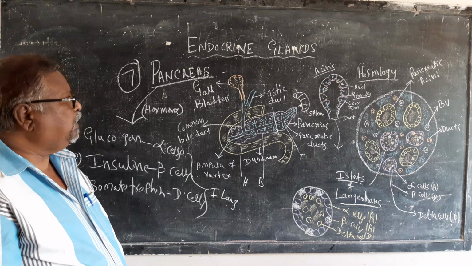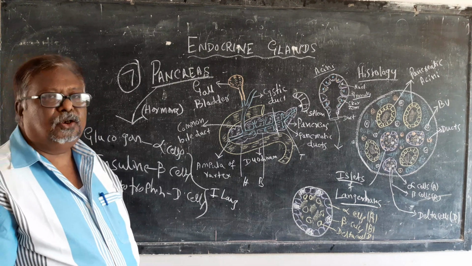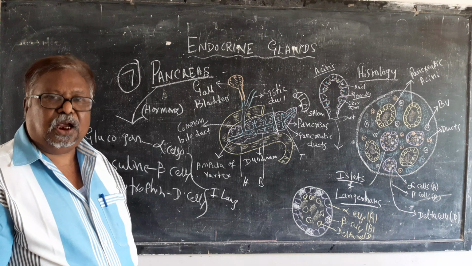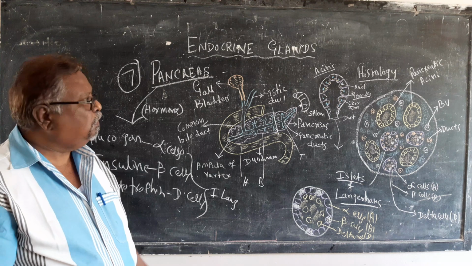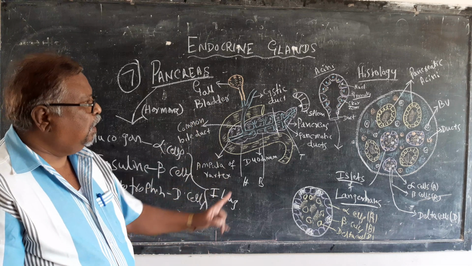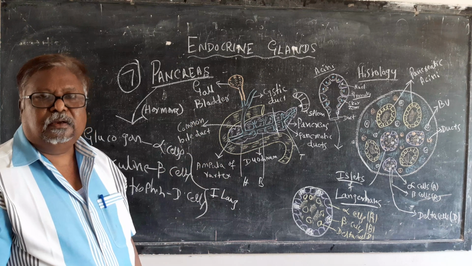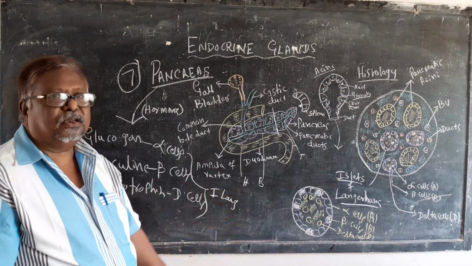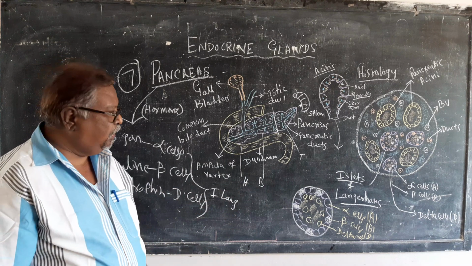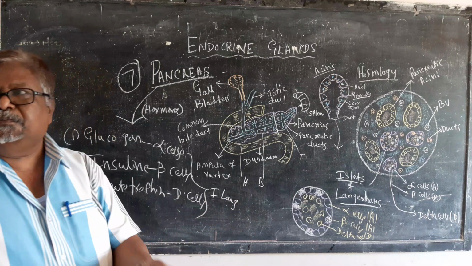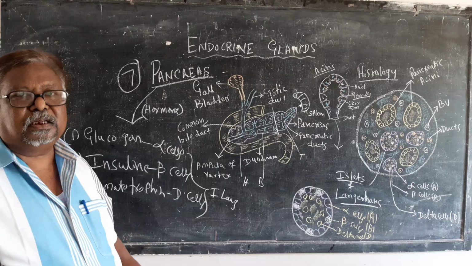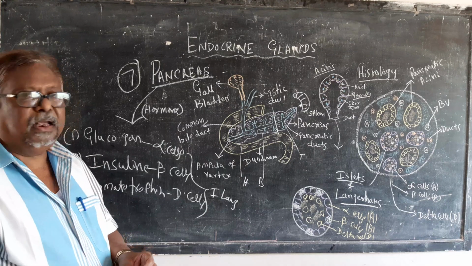Now, the pancreas is one gland that has two functions, exocrine as well as endocrine. The exocrine portion is done by the acini, and the endocrine portion is carried out by the islets of Langerhans, which contain three types of cells. So this is all about the pancreas.